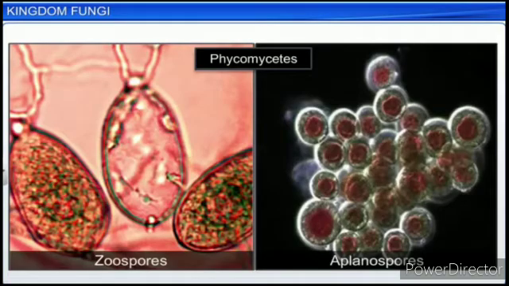The zygospore is formed by the fusion of two gametes. If these gametes are similar in morphology, it is called isogamous; if dissimilar, it is called anisogamous or oogamous. These are the important points.